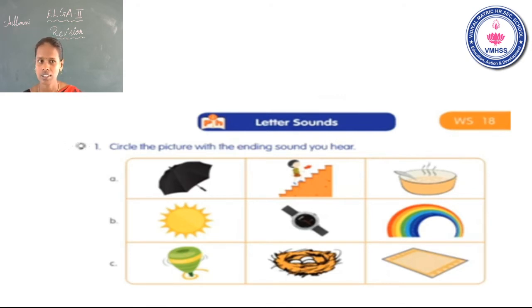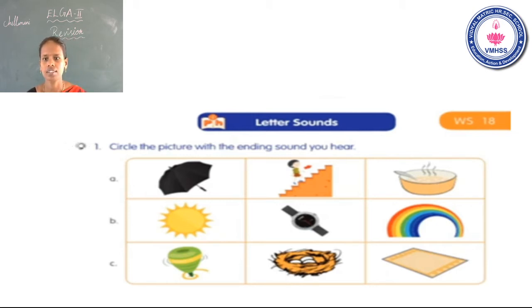Watch. It has no end sound n. See the next one. Rainbow. It has no end sound n. Yes. The correct answer is the first one. Sun. It has end sound n. You have circled the picture sun only. Okay. Now go to the next one.